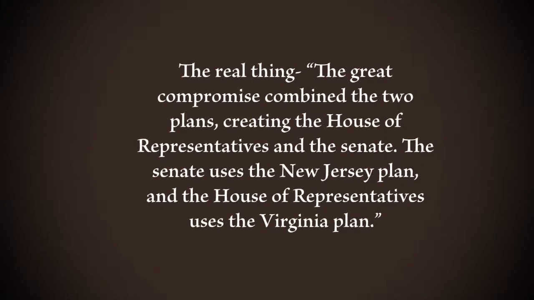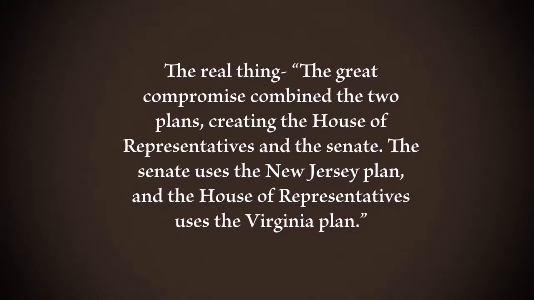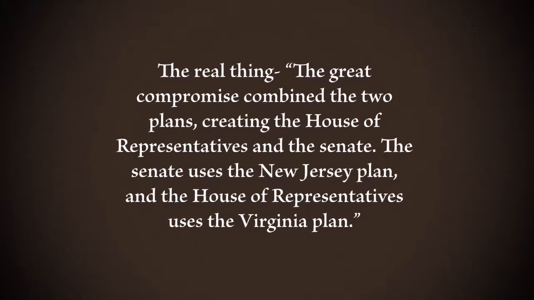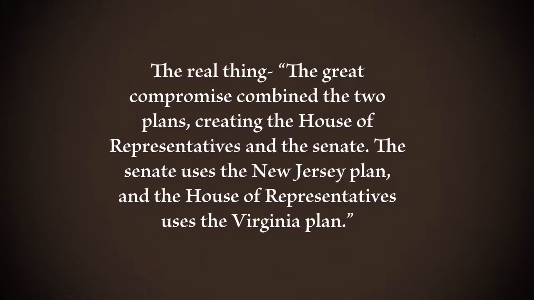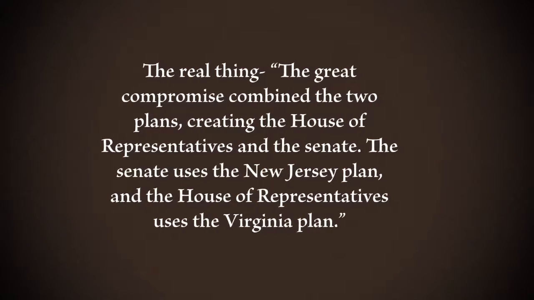The real themes. The Great Compromise combined the two plans, creating the House of Representatives and the Senate. The Senate uses the New Jersey Plan and the House of Representatives uses the Virginia Plan.